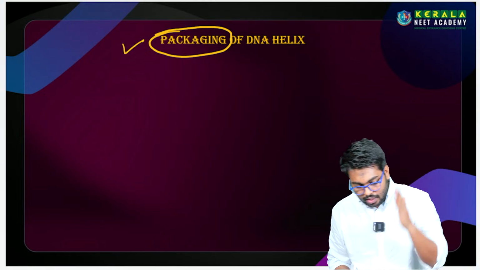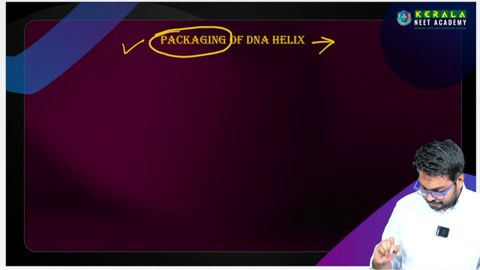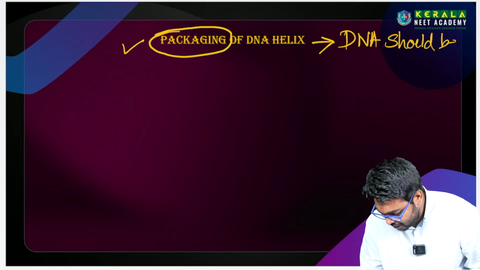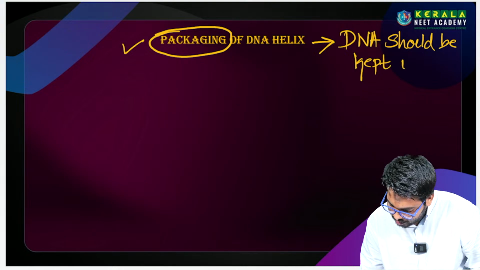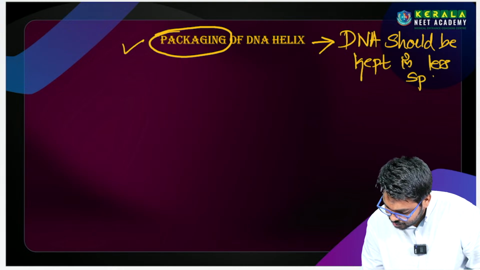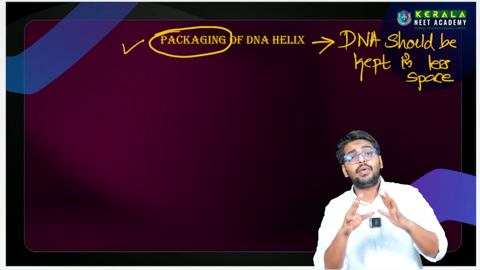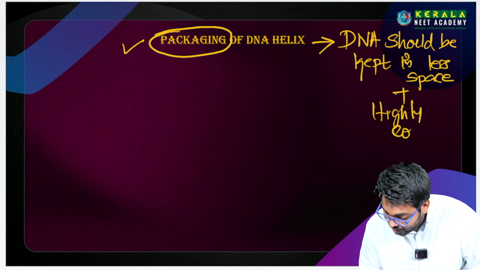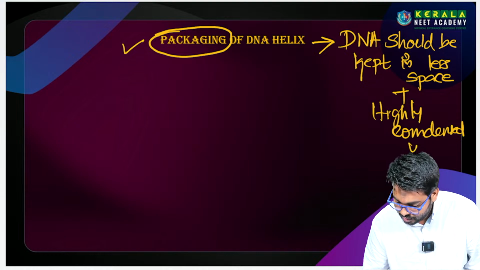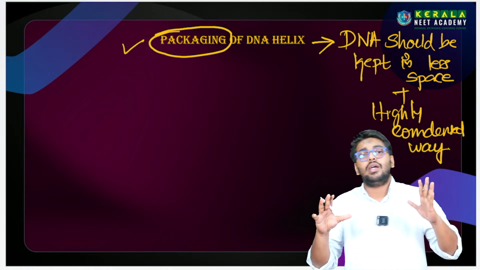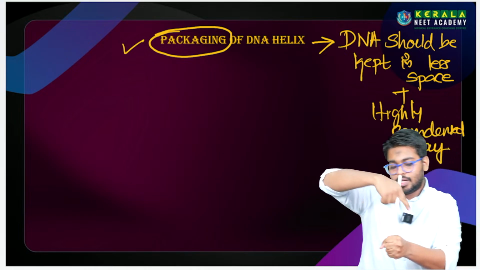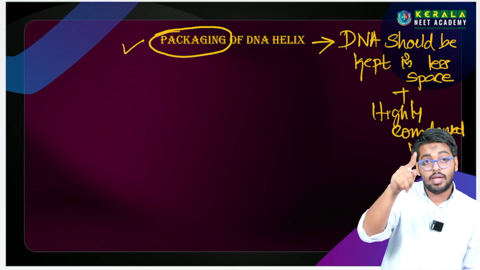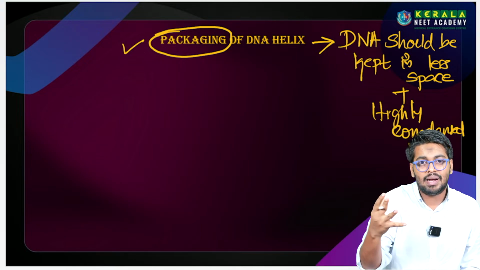இதோட நோக்கம், இதோட aim என்ன அப்படின்னா, for example, our DNA should be kept in a less space. இல்லையா? Less space. The DNA should be kept in a less space and also in a highly condensed way. So highly condensed way அப்படின்னா என்ன? So ரொம்ப அப்படியே டைட்டா it has to be coiled. அதனால they will not unwind so easily until or unless there is a process. இல்லையா? ஒரு process இல்லாம they will not unwind.